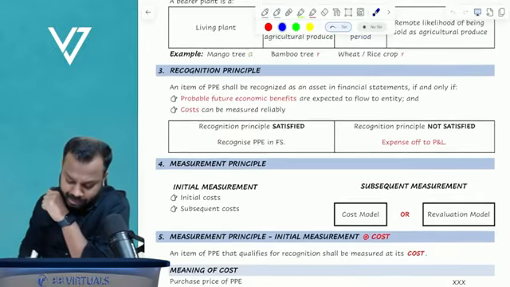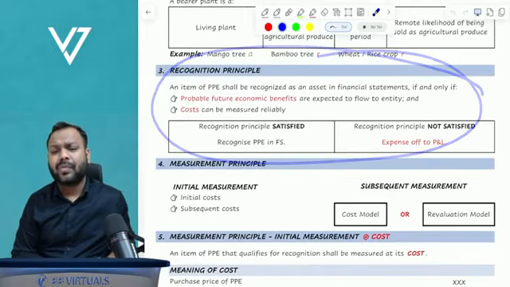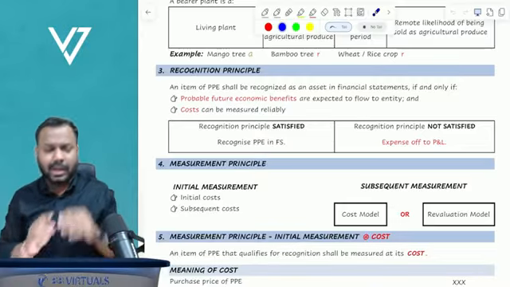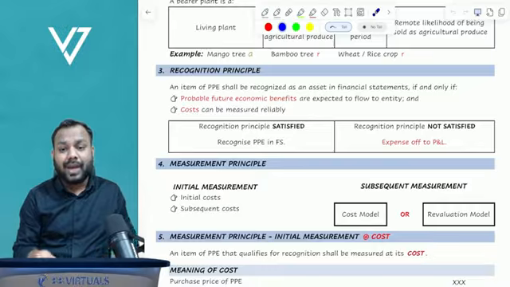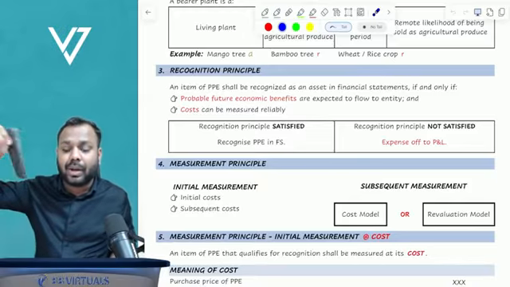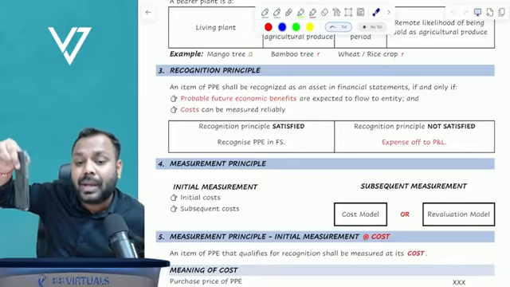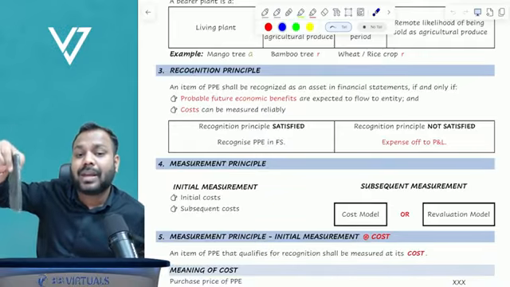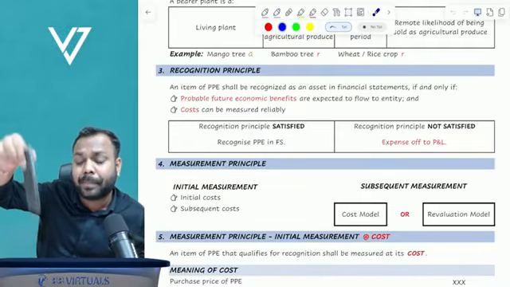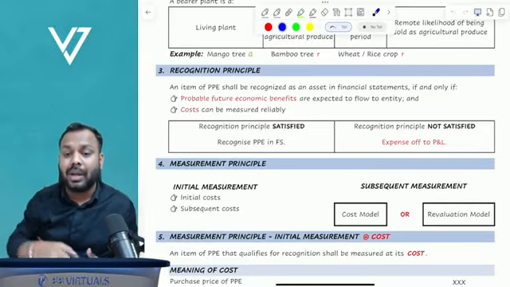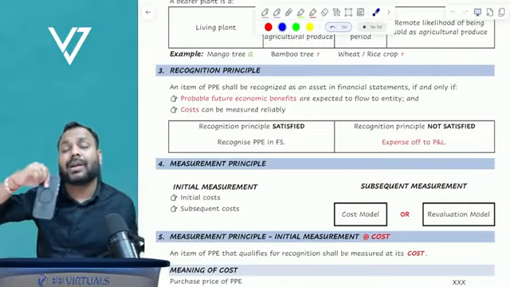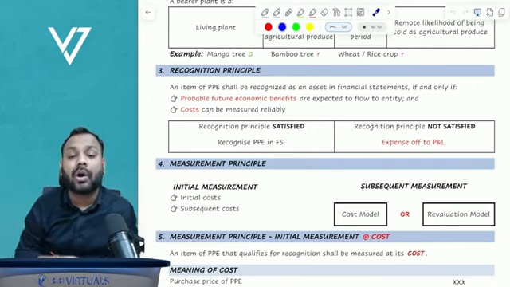Measurement, recognition principle. Now understand what is the meaning of recognition principle. So when we studied the definition of property, plant, equipment, we were evaluating whether this asset is a PPE or not. Under recognition principle, we are evaluating whether this PPE can be recognized in your books of account or not.